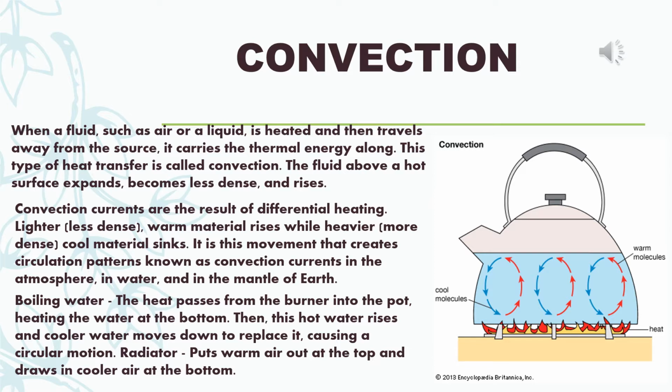So boiling water: the heat passes from the burner into the pot, heating the water at the bottom. Then this hot water rises and cooler water moves down to replace it, causing a circular motion. Radiator puts warm air out at the top and draws in cooler air at the bottom. Now see the diagrams. Water, warm molecules going up, shown by red arrow, and cold molecules coming down, shown by blue arrow.